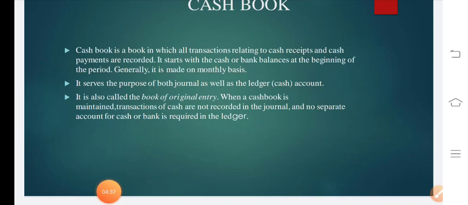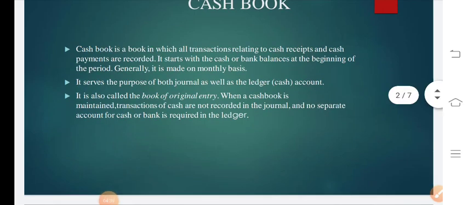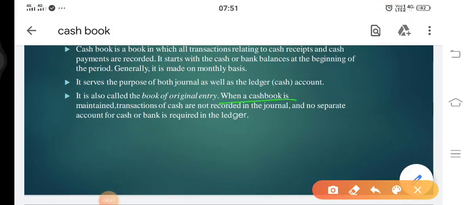We already have discussed that when a cash book is maintained, transactions of cash are not recorded in general, and no separate account for cash is required in the ledger. That means if you are preparing a cash book, you neither have to record the transactions in journal format, nor do you have to maintain a ledger account of cash separately.